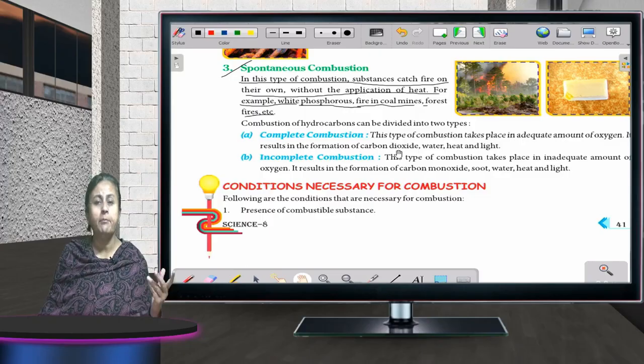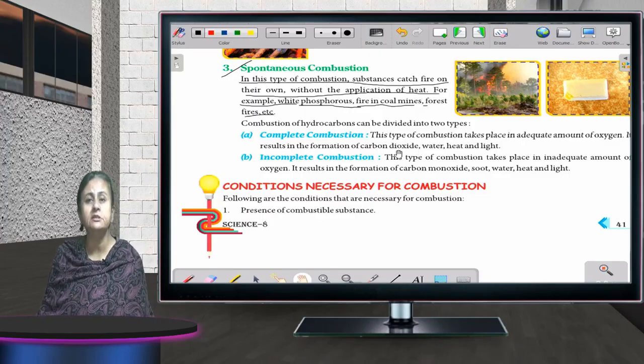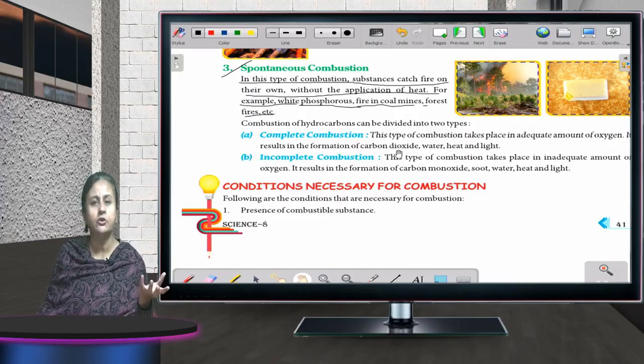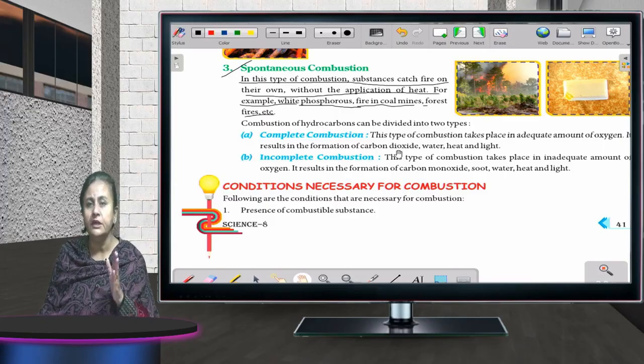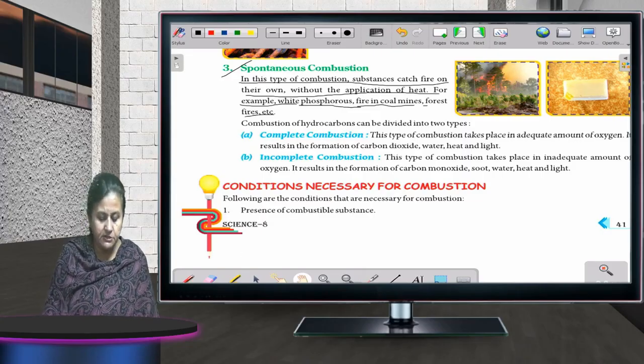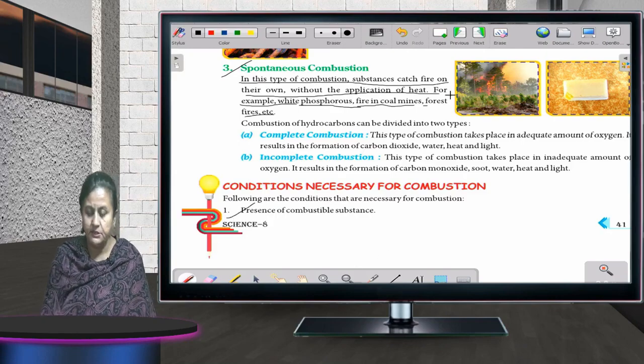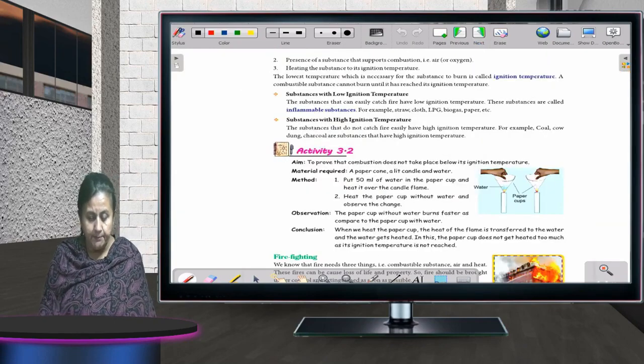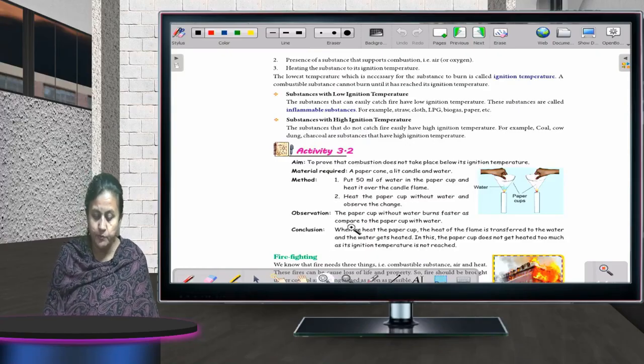Second is presence of combustible substance. Combustible substance, just now I told you, is one which catches fire easily. If I talk about paper, it catches fire easily. But if I talk about water, it will never be able to catch fire. So the conditions necessary for combustion: first is presence of combustible substance.